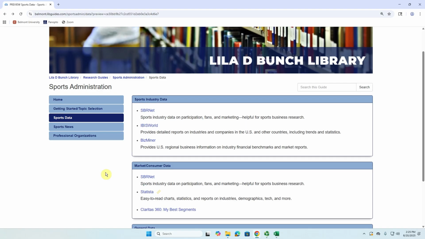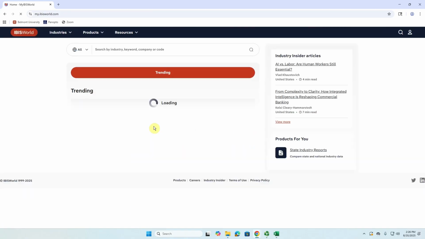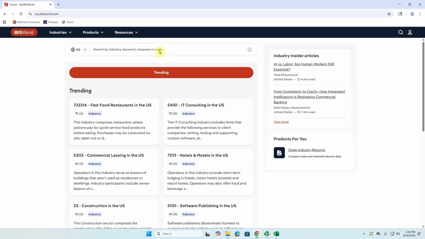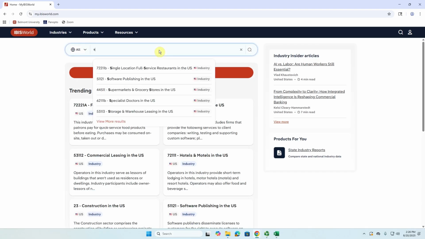So if I'm in the Sports Administration Research Guide, I'm going to go to the Sports Data tab on the left side of the screen, and we're going to click on the Sports Industry Data box with the second link right here to IBIS World. Now, once we're here, we're going to search in the top search engine that's on this page. So I'm going to type in, for example, sports franchises.